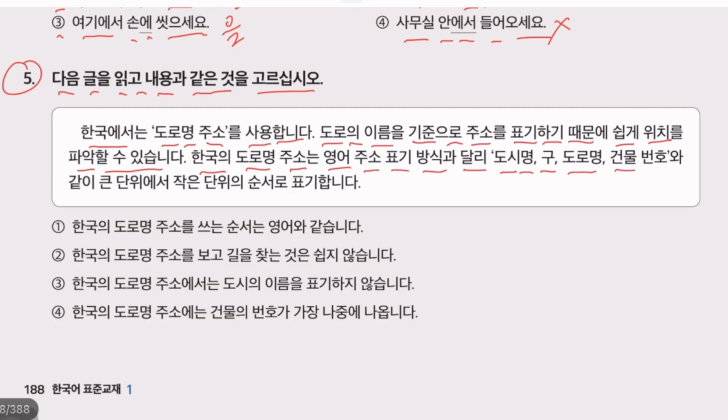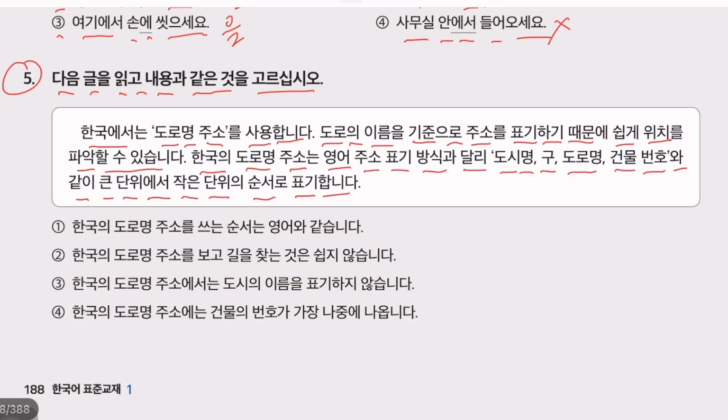And 건물. After that, the last is 건물 번호, building number. If there are no buildings, there are units, then at the last we have 가장 큰 단위 from big to 작은 단위, small unit. 단위 is unit. 숫자 is number. 표기합니다, as shown.